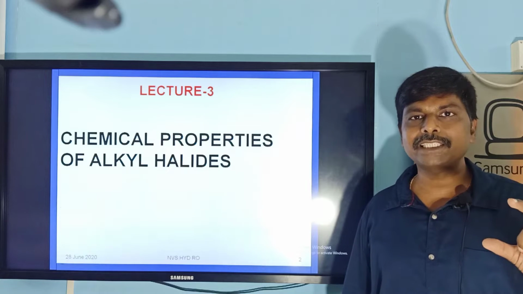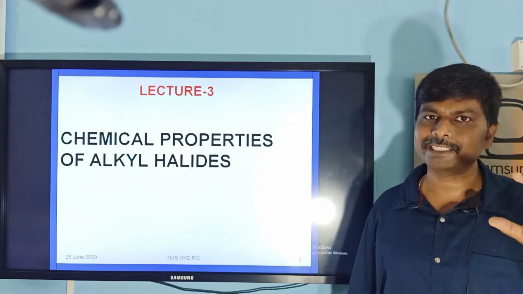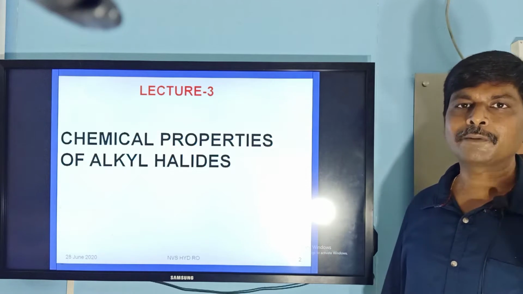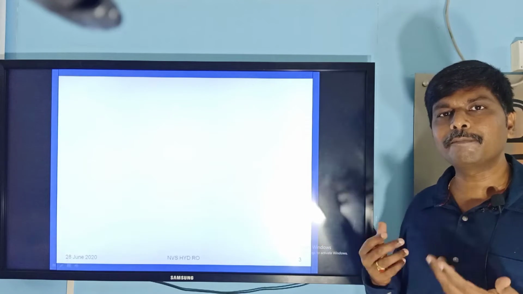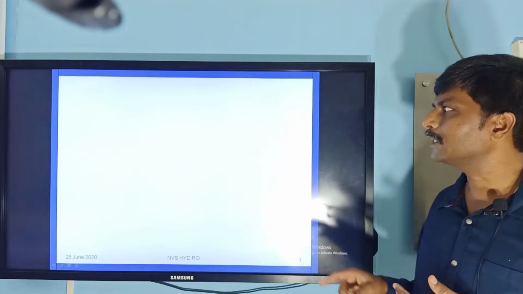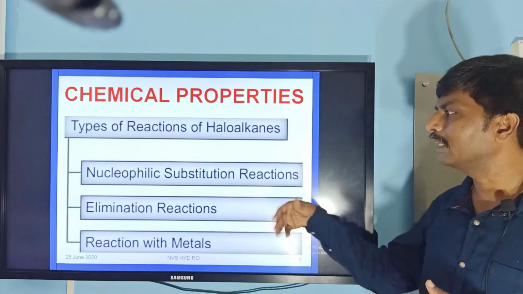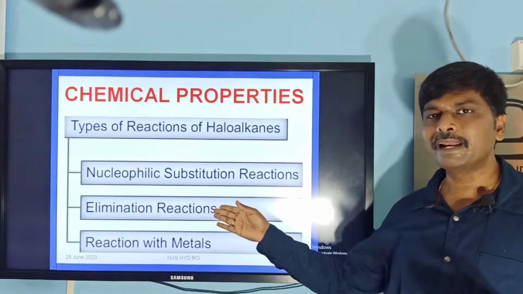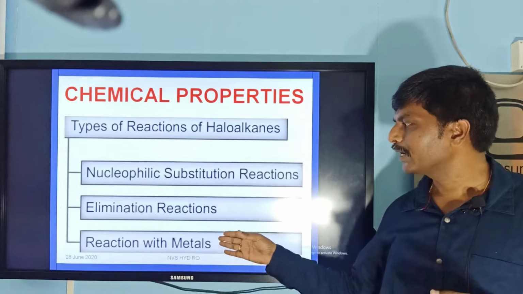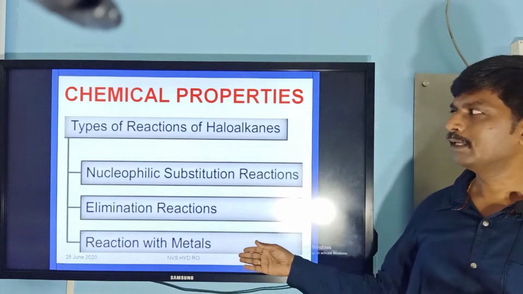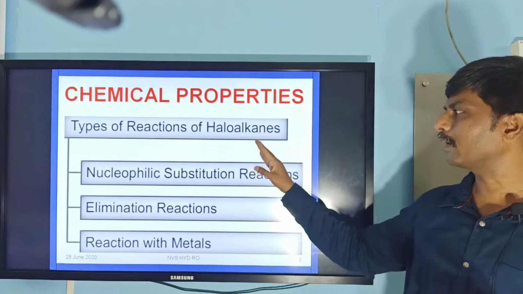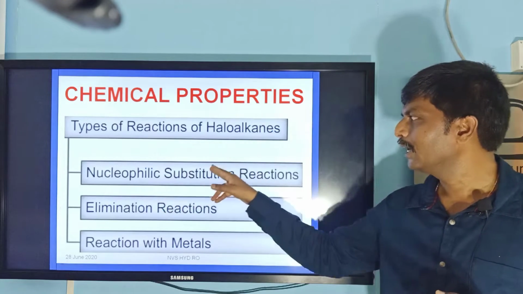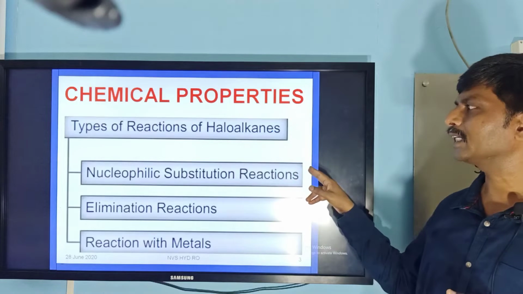The characteristic reactions of alkyl halides are nucleophilic substitution reactions. But along with the nucleophilic substitution reactions, these alkyl halides undergo other reactions also, some elimination reactions, some reactions with metals also. So in these three, the majority of the chemical reactions of alkyl halides are nucleophilic substitution reactions only.